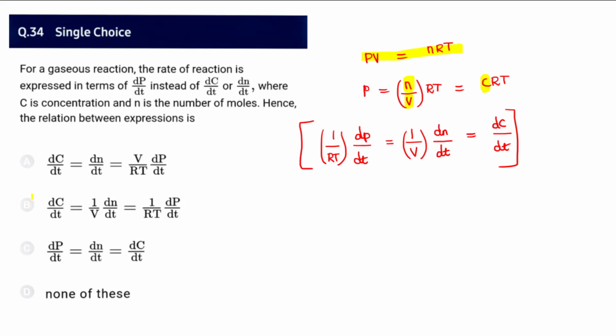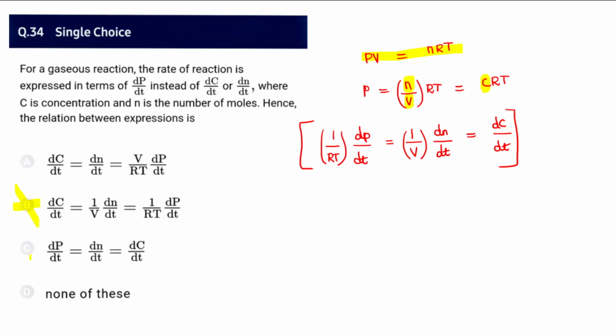It appears like B is correct, but actually that is wrong, because when you take 1 by RT, I don't find B is correct. So therefore you'll have to be a bit cautious when you go for a fast way of calculation. Do not take immediate decisions. Sometimes you may think B is correct, but actually it is not so, because dN by dt is not equal to 1 by RT of dP by dt.